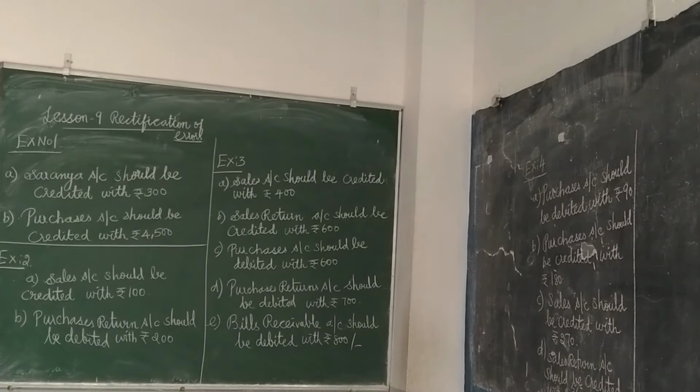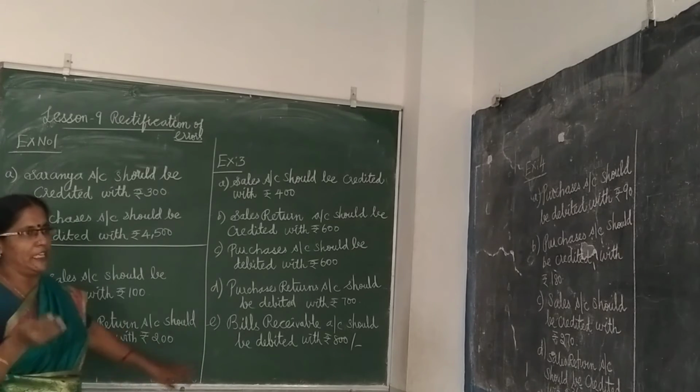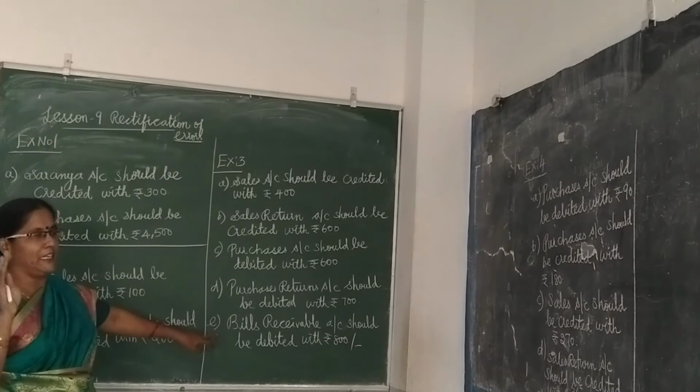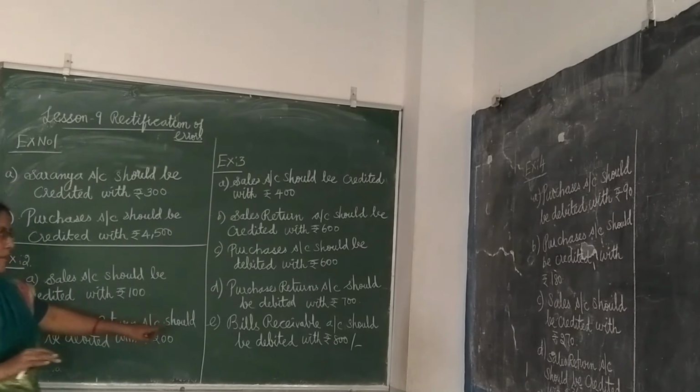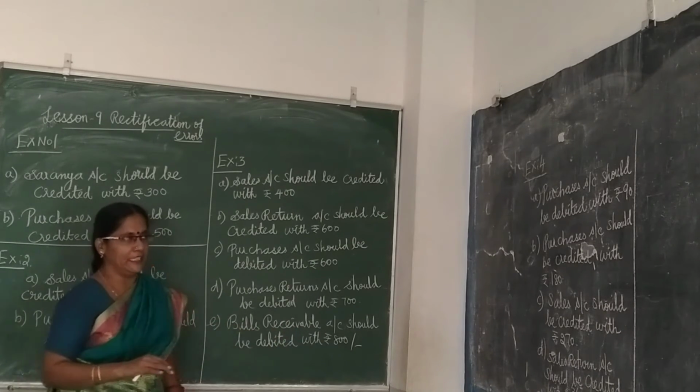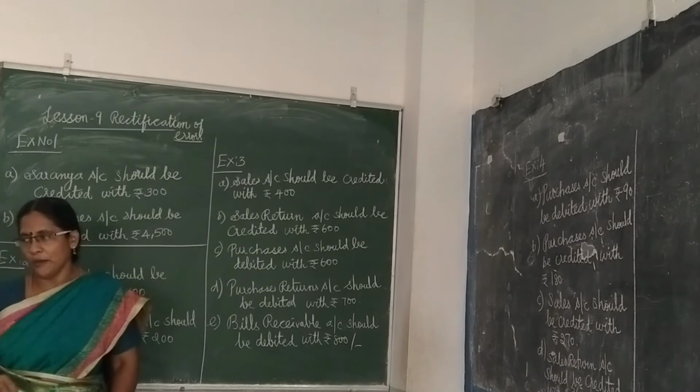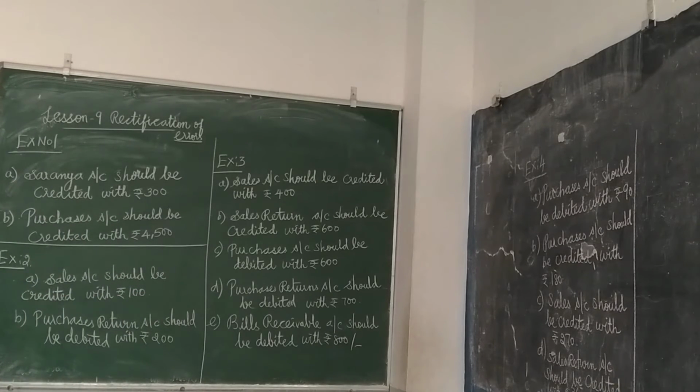Then bills receivable book was undercast by 800. Bills receivable book is a debit, isn't it? Short debit. What we have to do? Short debit, give further debit in the respective account. You have to rectify the mistake. Bills receivable account should be debited with 800. Are you clear? Now let us move on to exercise number 4.